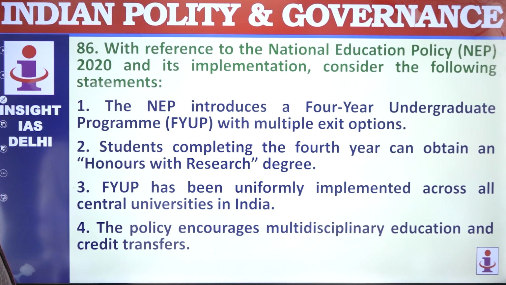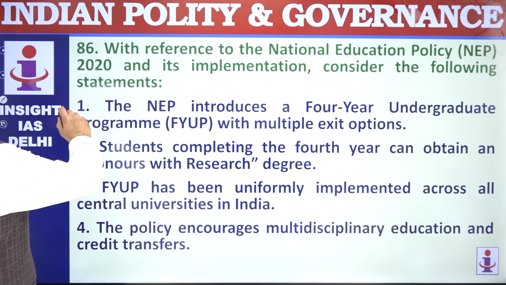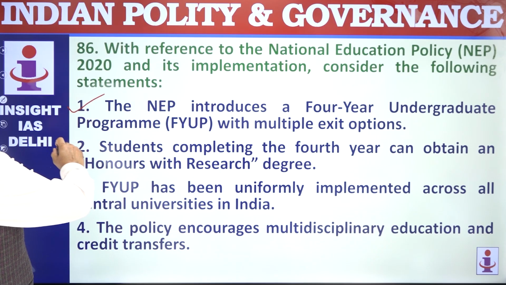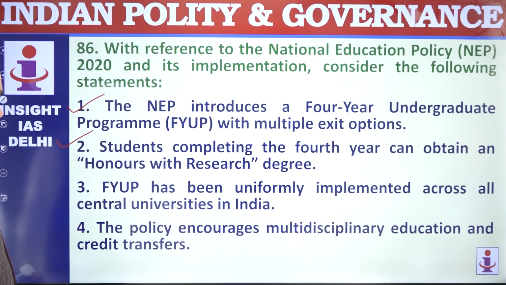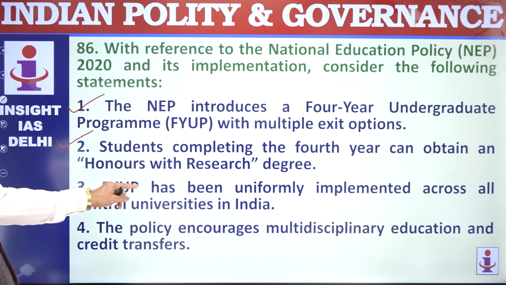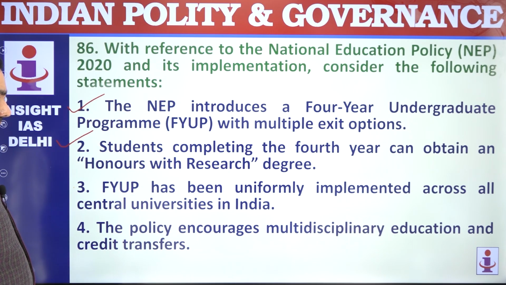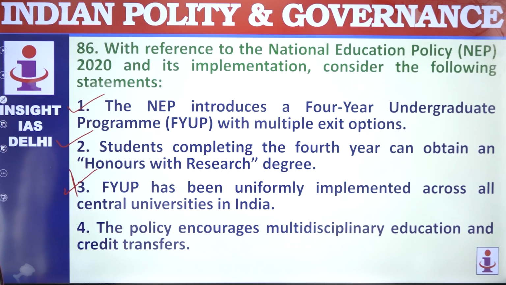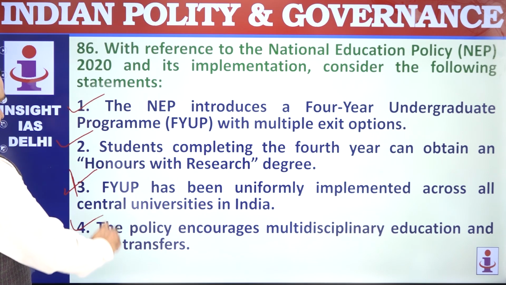86. With reference to the National Education Policy, NEP, NEP introduced 4-year undergraduate program. That's correct. Students completing the 4th year can obtain honors with research. The 4-year undergraduate program, FYUP, has not been uniformly implemented. The policy encourages multidisciplinary education. That's correct. 1 to 4.